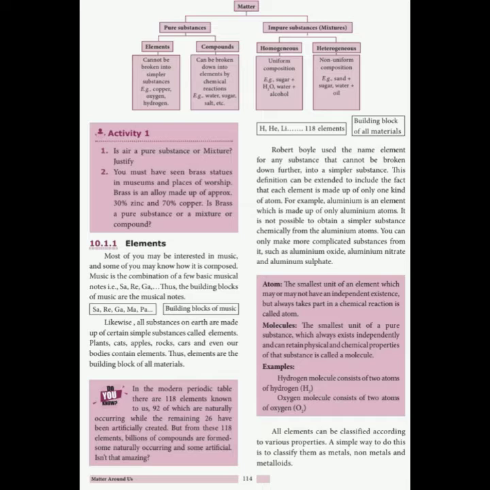Also, in the periodic table there are 118 elements in total. That includes metals, non-metals and semi-metals. All those we call elements, starting from hydrogen, helium, lithium, then beryllium, boron, carbon. These elements extend up to 118. They are also called elements.